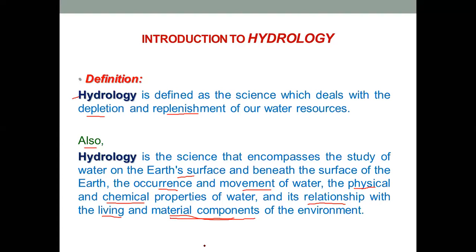The material components in this case are, for example, how the water will behave in an open channel when the bed of the channel is natural, that is, made up of sand and stones. Or how will the water in an open channel behave when it is a canal made of concrete lining? Or how will the water behave in an iron pipe? How will the water behave in a concrete pipe? So we'll study the relationship of water with the material components.